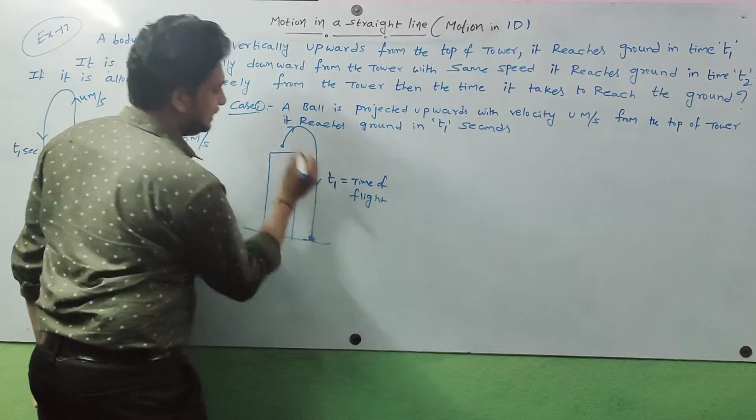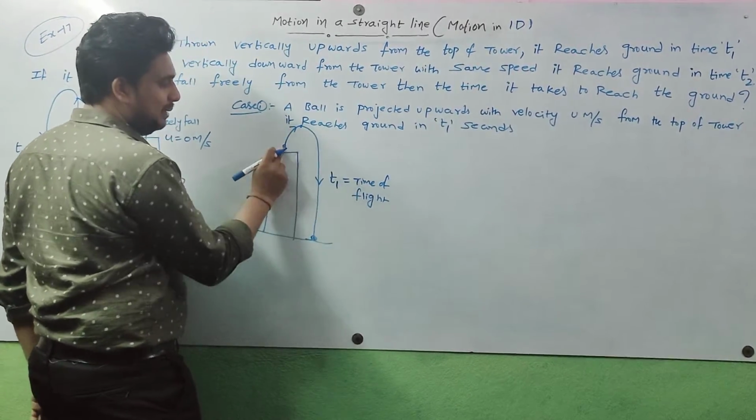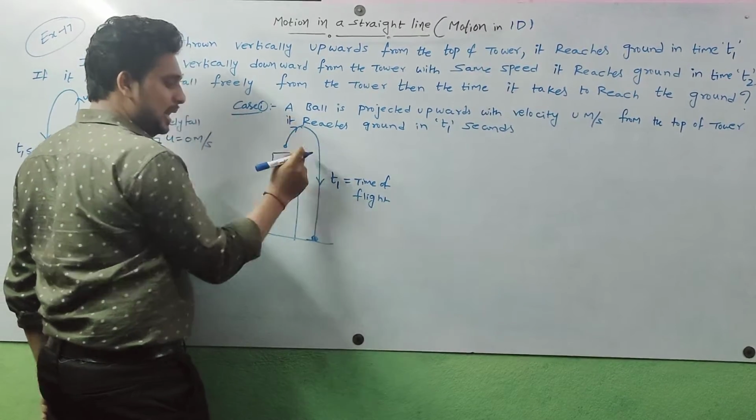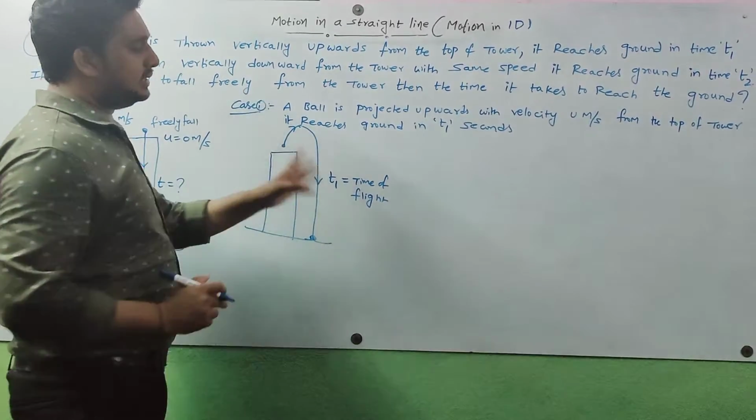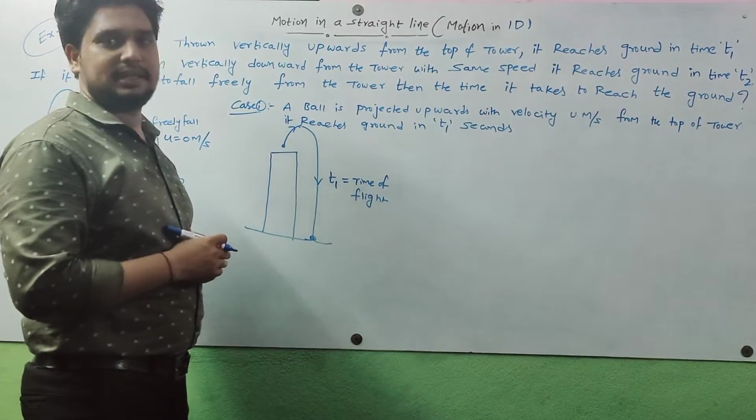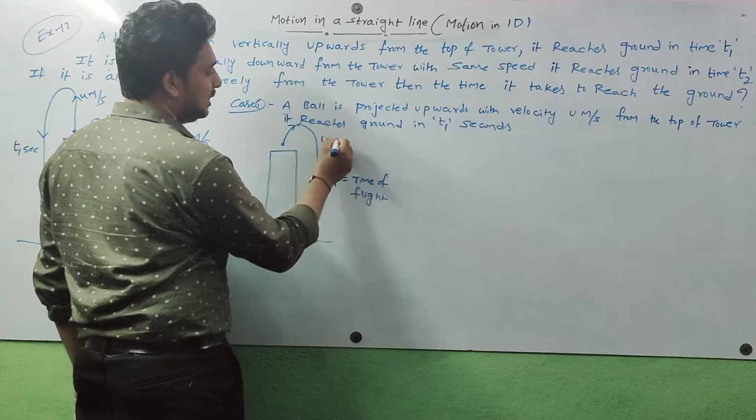Because this is time of ascent plus time of descent. Time taken to reach maximum height plus time taken to reach the ground. This total time is called time of flight. This T1 is time of flight. Time of flight is given. Initial velocity is u meter per second, given.